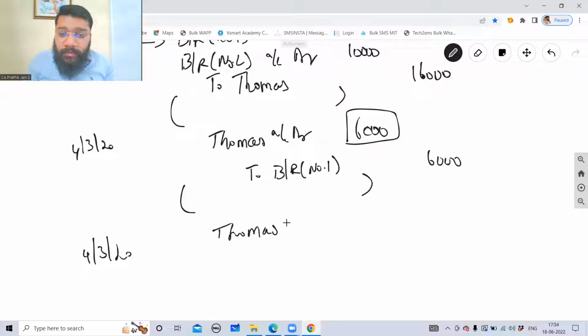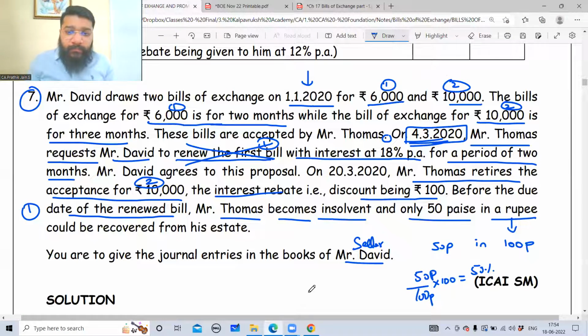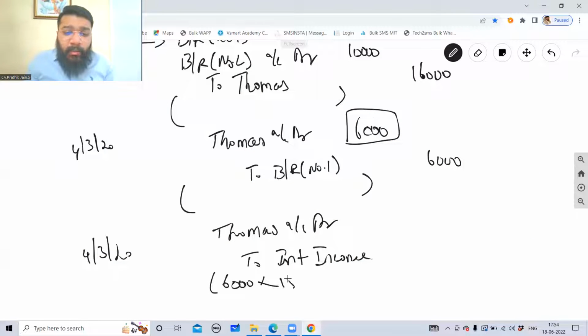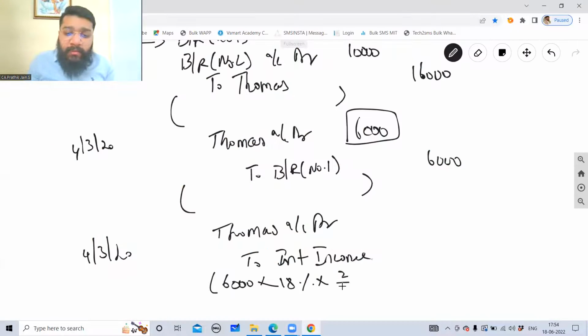So Thomas account debit. For David, it is interest income. So interest income. How do you calculate? 6,000 into what is the percentage? 18%. And what is the further credit period? 2 months. So 2/12. So can you please tell me the interest amount? 180. You have to write the narration.